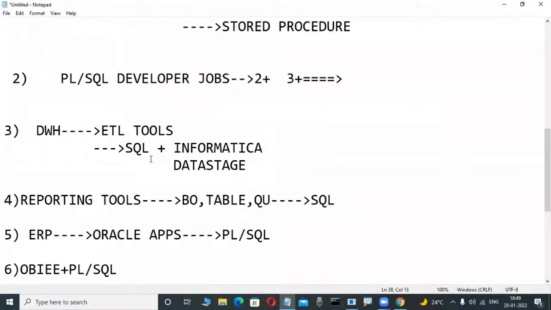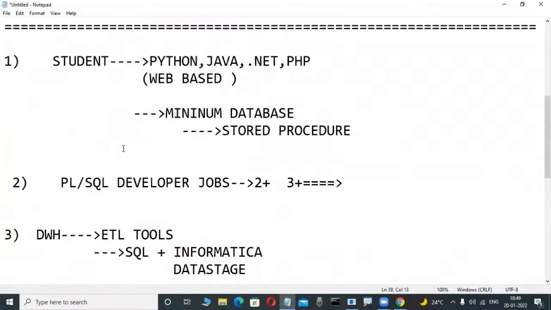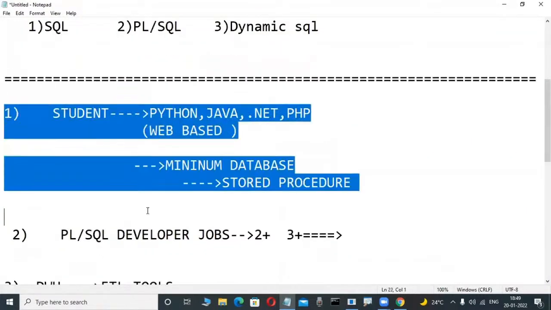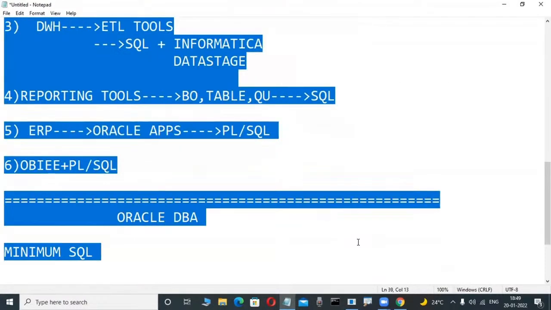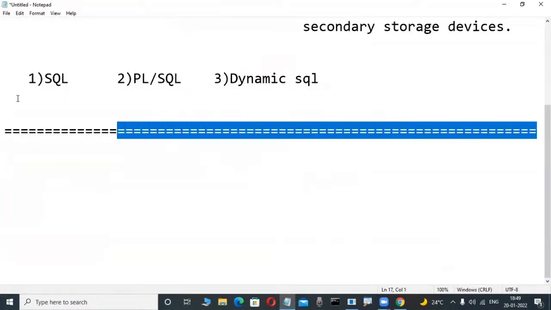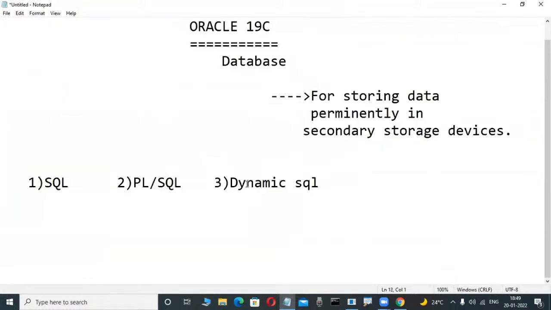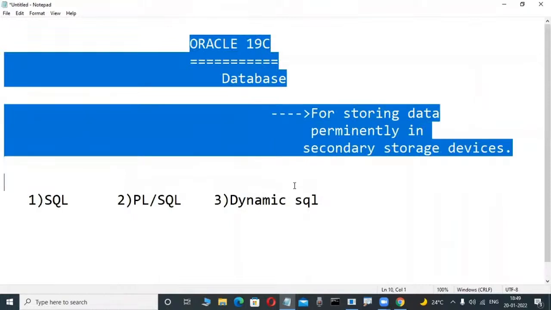And nowadays Hadoop programmers and data science programmers, for all of those, minimum basic knowledge of SQL is required. That's why, somewhere PLSQL, somewhere SQL only, they are learning these types of courses, and applying for different types of jobs. From my point of view, whenever we are learning a course, in-depth knowledge is better.